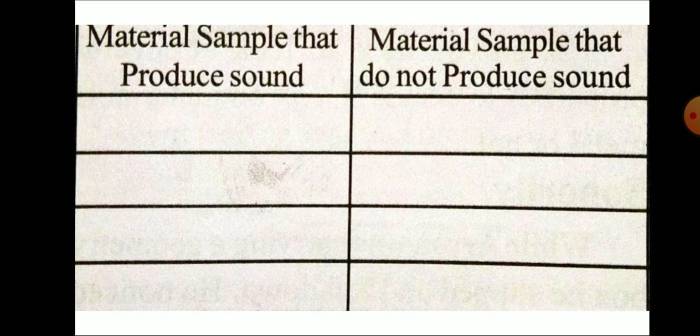For material samples that do not produce sound, a plastic doll will not give any sound, just a dull thumping sound. A wooden piece will not give sound. Just like that, write a list of material samples that produce sound, and on the right side make a nice list of materials that do not produce sound.